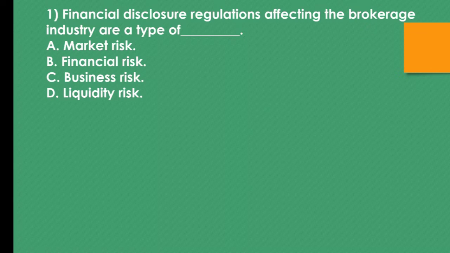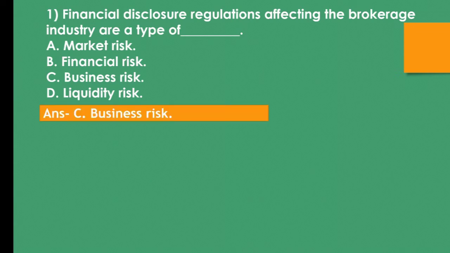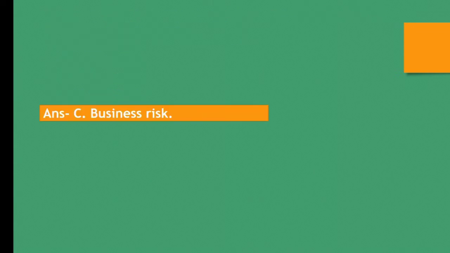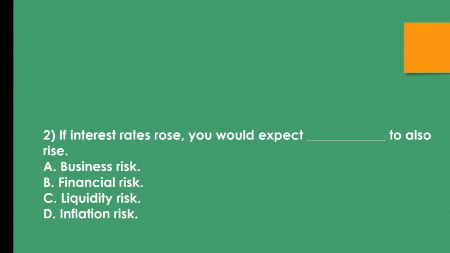First question. Financial disclosure regulations affecting the brokerage industry are a type of ___. A. Market risk, B. Financial risk, C. Business risk, D. Liquidity risk. The correct answer is C. Business risk.